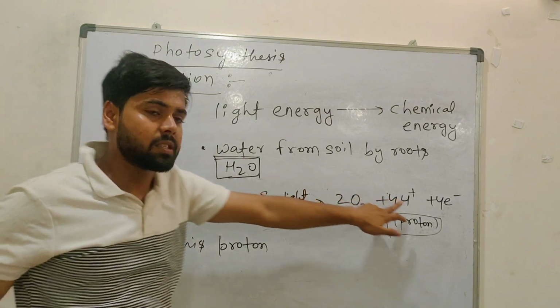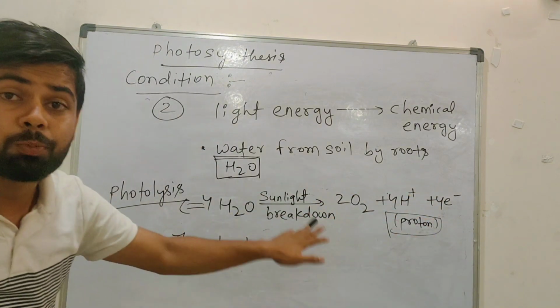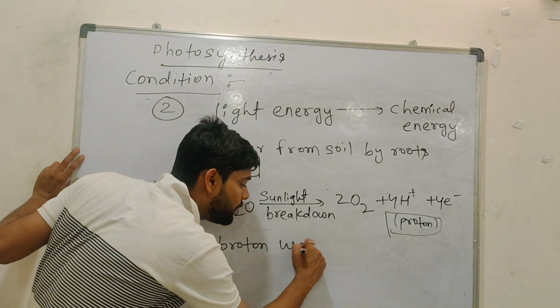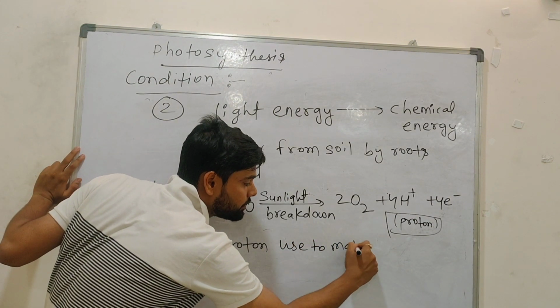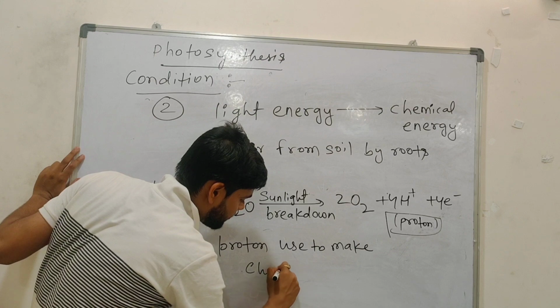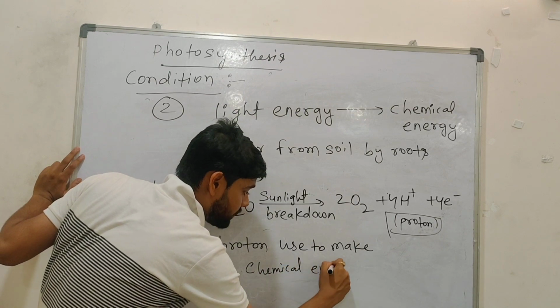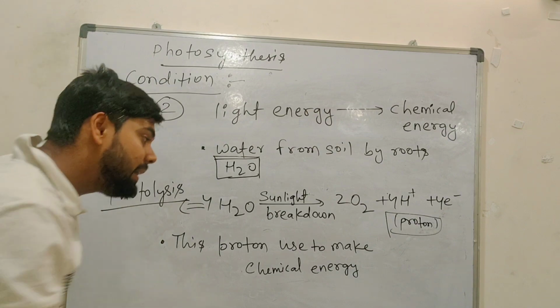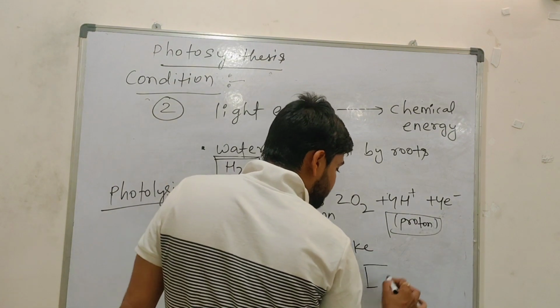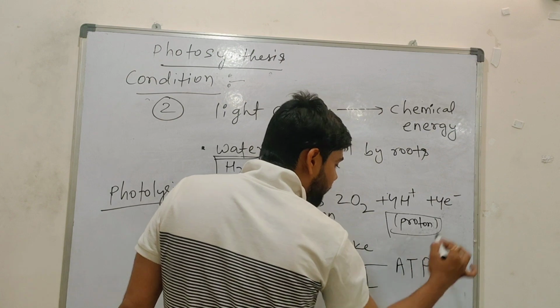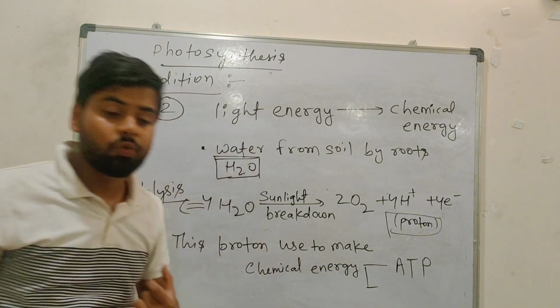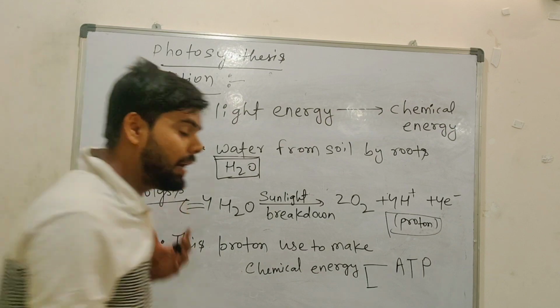Next point. This proton, we got 4H plus. What will this proton do? This proton is used to make chemical energy. What chemical energy? Sunlight energy in the form of ATP. So with the help of this proton we will make chemical energy. What is that? ATP. And one more is there.